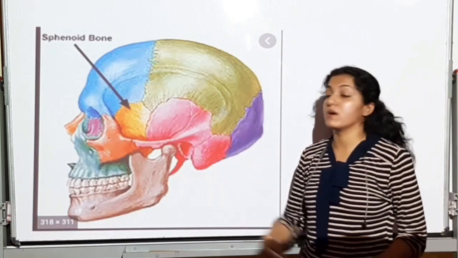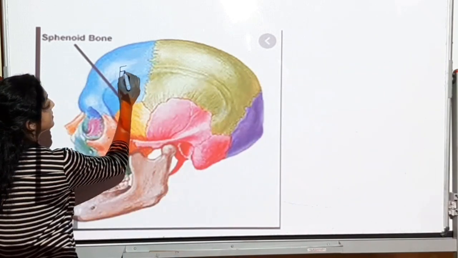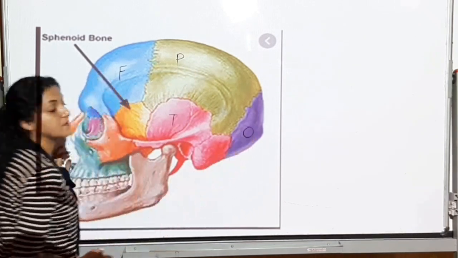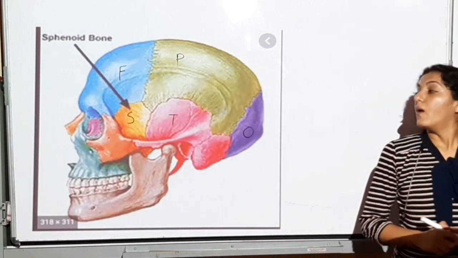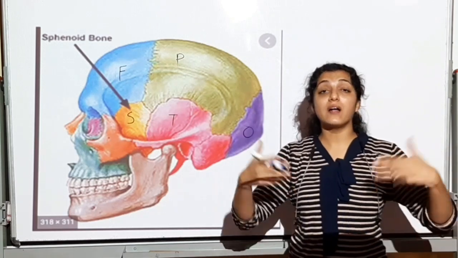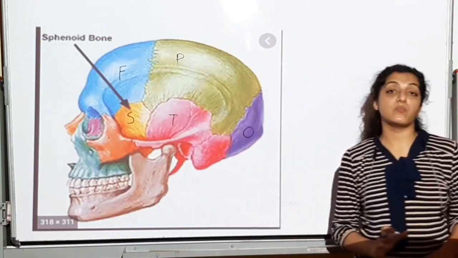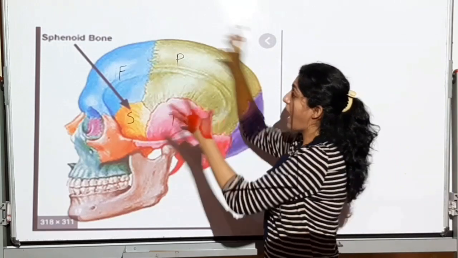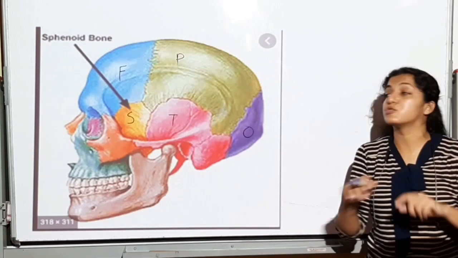So see, this is the sphenoid bone. So on this diagram again, let me show you. This is the frontal. This is the parietal. This is the temporal. This is the occipital. And this is the sphenoid. All right. I hope आप सबको समझ रहा है अब. Gradually your understanding is going to increase. Now in this view, you will understand all these bones. So sphenoid bone, ये lateral view से तो थोड़ा सा दिखता है. But when you actually open the brain box, you can see the entire sphenoid bone. It's a big butterfly shaped bone.